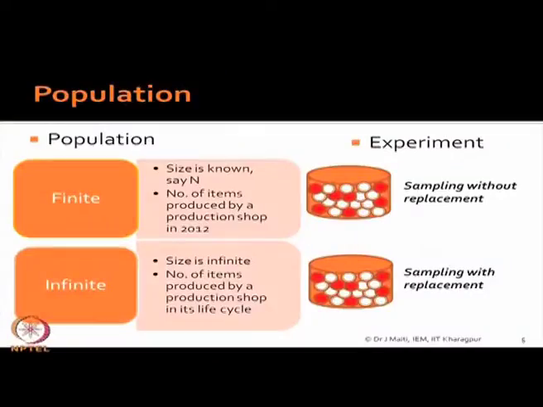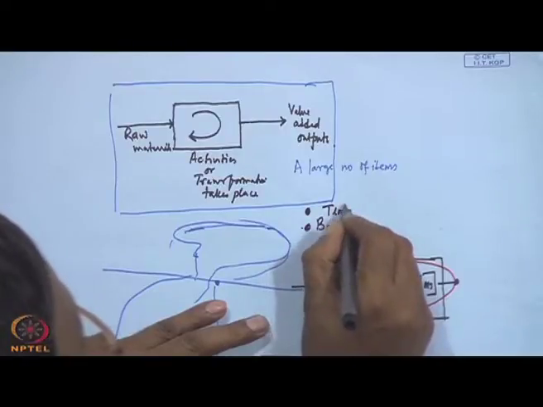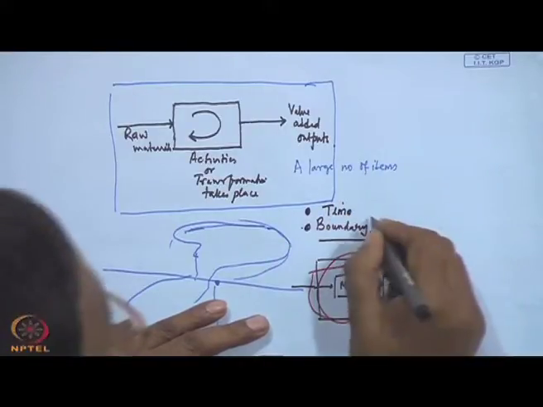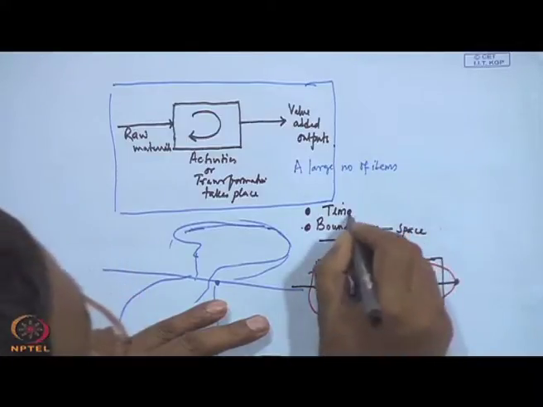So, time is another aspect which is also used to define the population. So, one is the boundary, another one is the time. Boundary in the sense space boundary, and time is the time boundary.